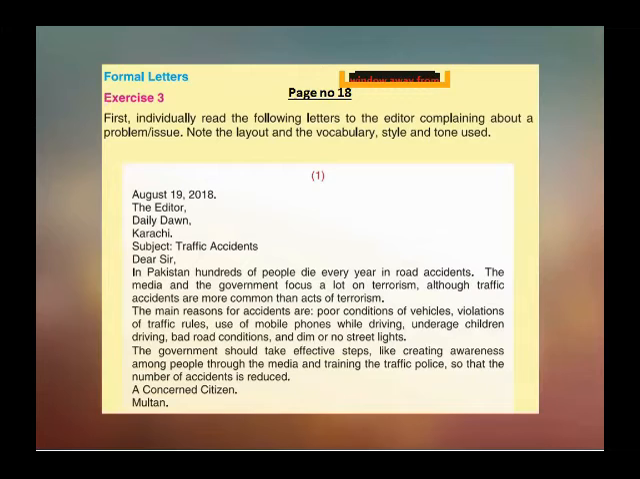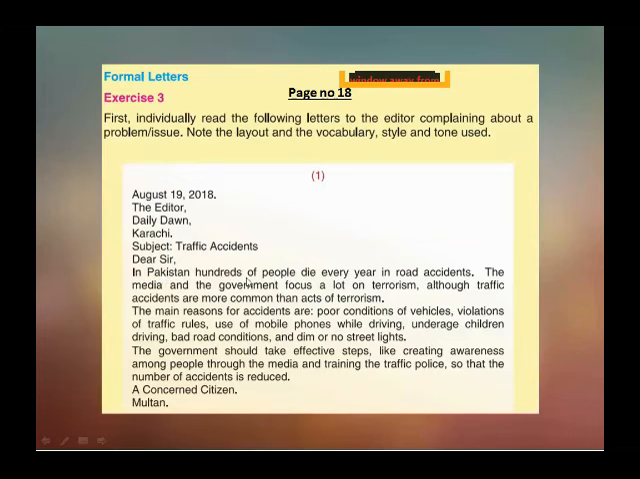Here is an example of a formal letter that is present in your English book on page number 18 and included in your exercise 3. First, individually read the following letters to the editor complaining about a problem or issue, note the layout and the vocabulary style and the tone used. August 19, 2018, the editor, Daily Dawn, Karachi. Then subject: the traffic accident. The problem that we are going to discuss is about the traffic accident.